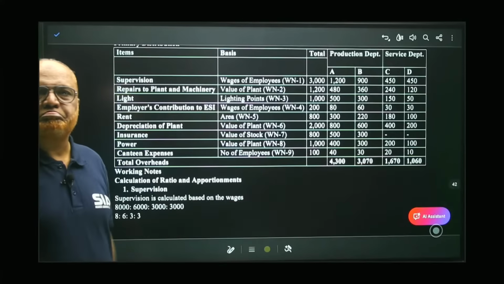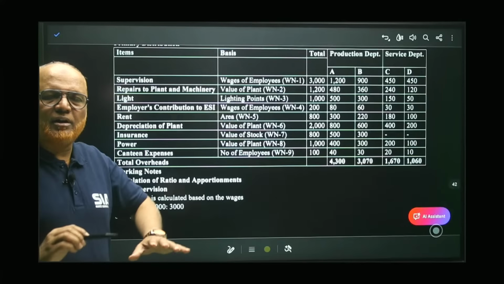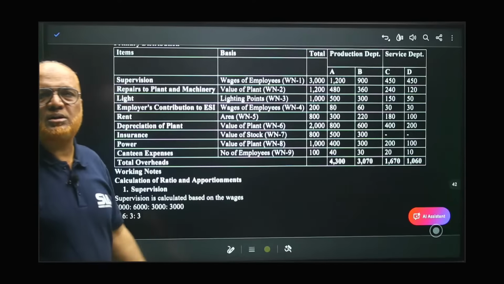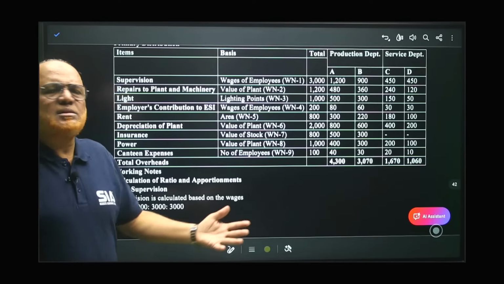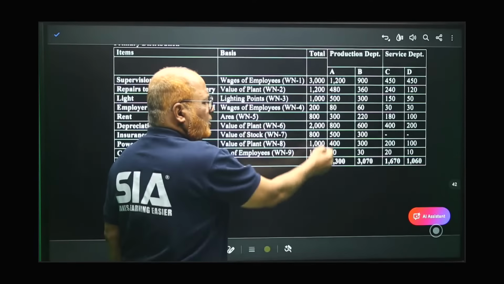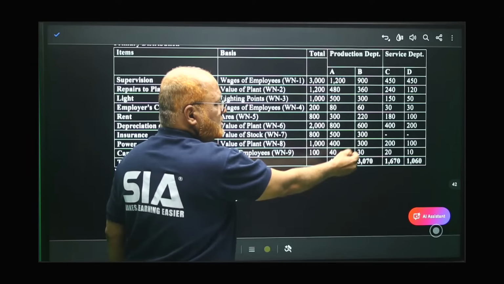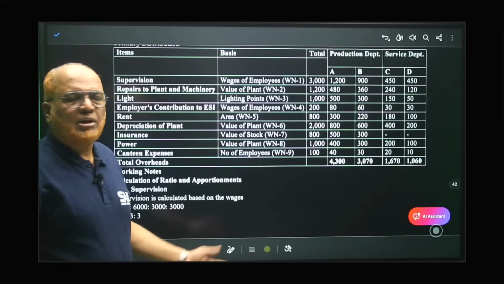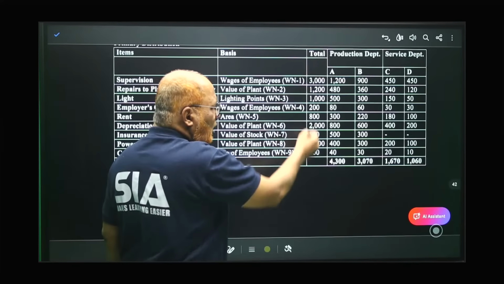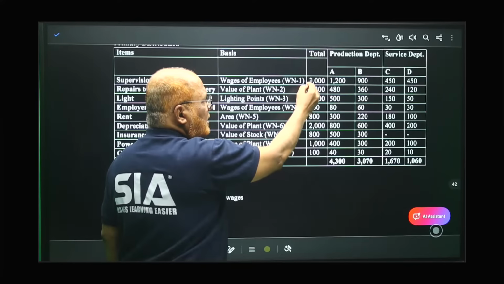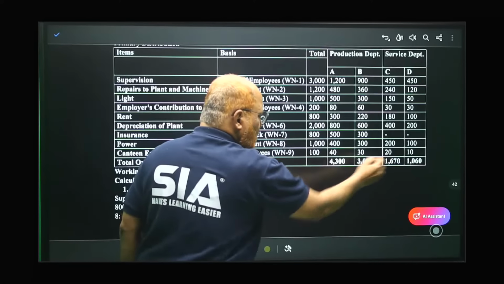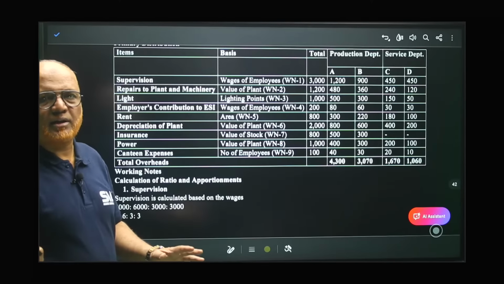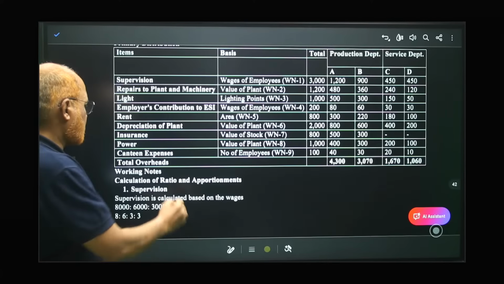That's all. Done. We have taken all the overheads and we have shown how it is apportioned among different departments. Simply take the total. A department total 4,300, B 3,070, C 1,670, D 1,060. And take the total of this total also and then verify the total vertically and horizontally. You should get the same amount here. Then only you are absolutely correct. Your calculations are correct.